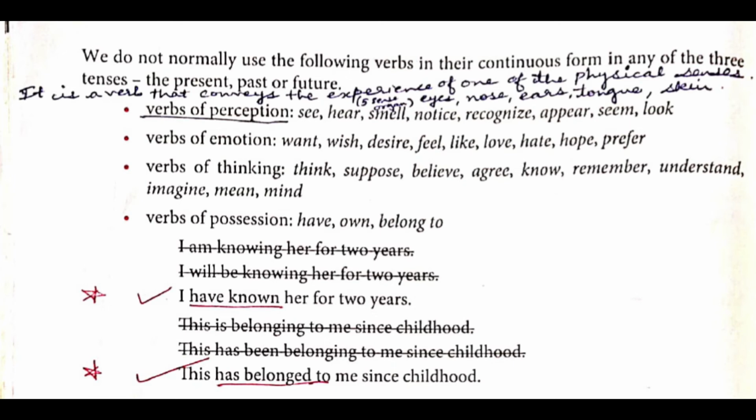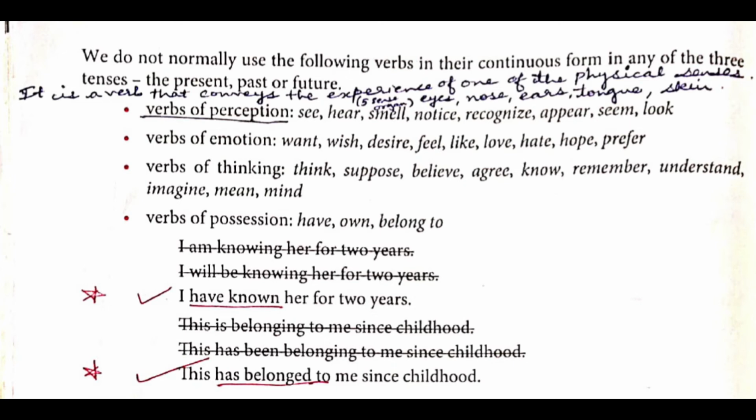So please underline have known in that. You are not going to use am knowing. I told you prior also, you are not going to use the ing form in this. So have known will come, not even will be knowing.